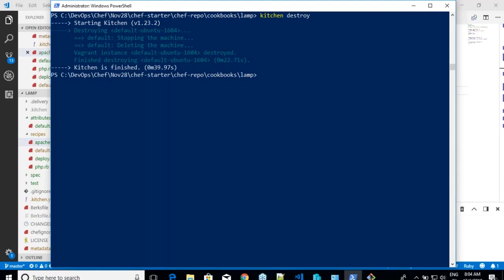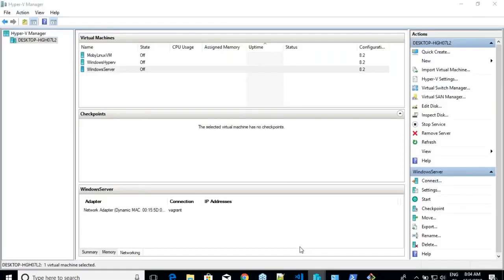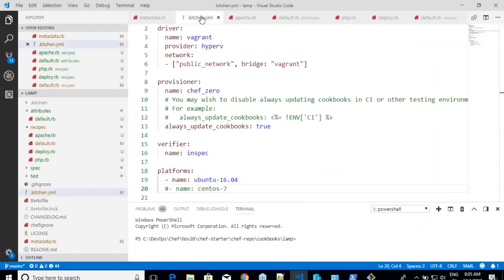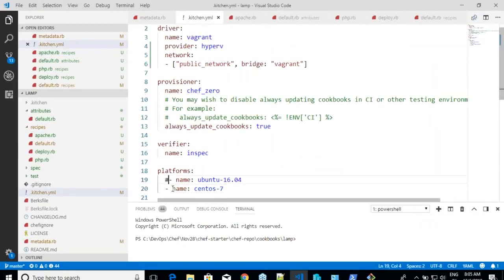Is it done? Yes. Are you seeing the same virtual machine again here? So we had something called default Ubuntu 16.04. But are you seeing the same thing now? Because whatever it has created, it has deleted. So now let us try to do it on CentOS. So I'll change kitchen.yml. Let us see whether our cookbook works in CentOS or not.